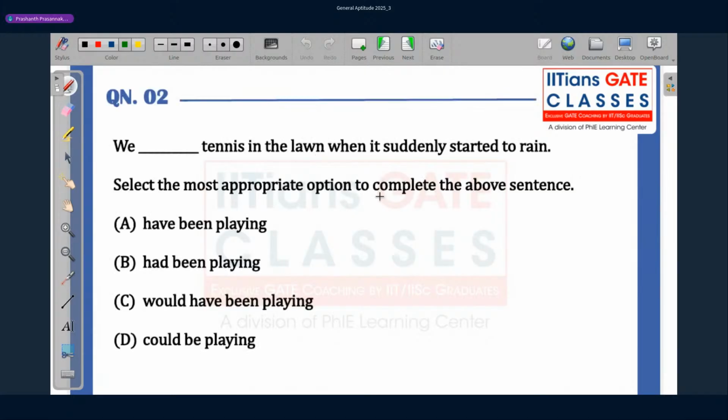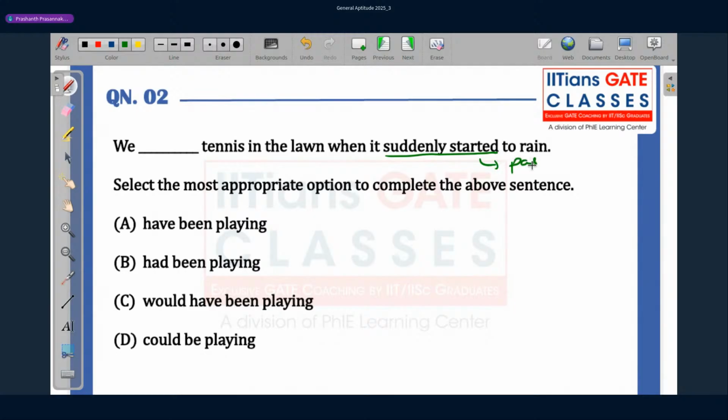To the second question: we dash tennis in the lawn when it suddenly started to rain. Select the most appropriate option to complete the above sentence. We have been playing, had been playing, we would have been playing tennis, or we could be playing tennis. The clue lies in the second half of the sentence, when it suddenly started.